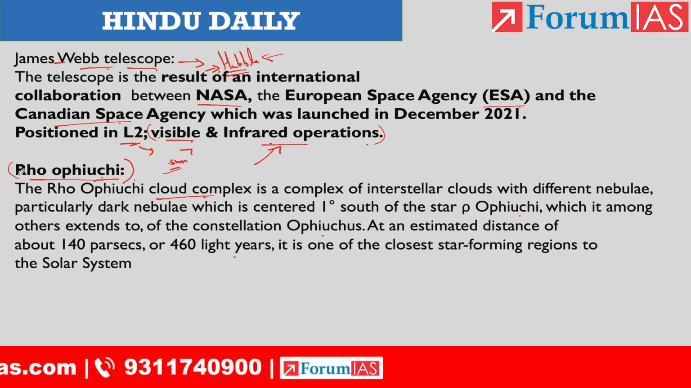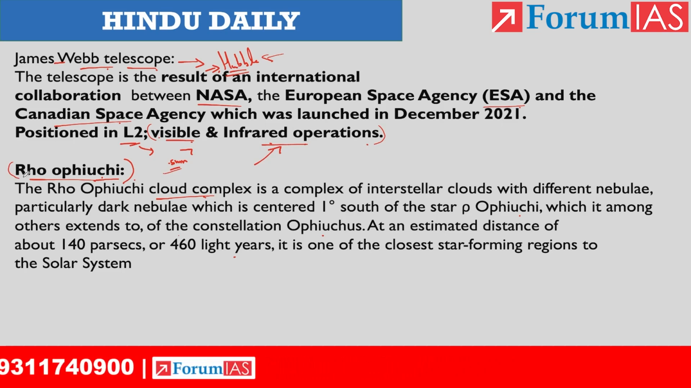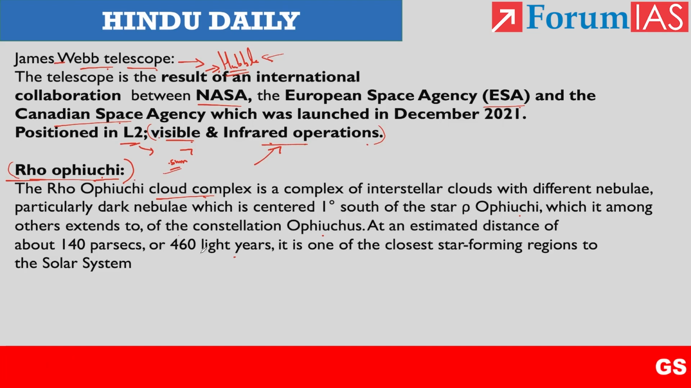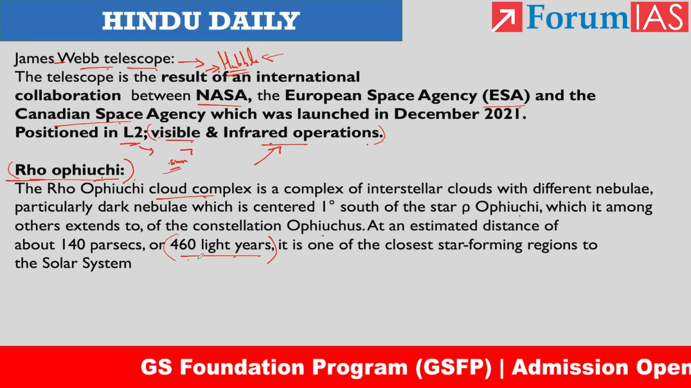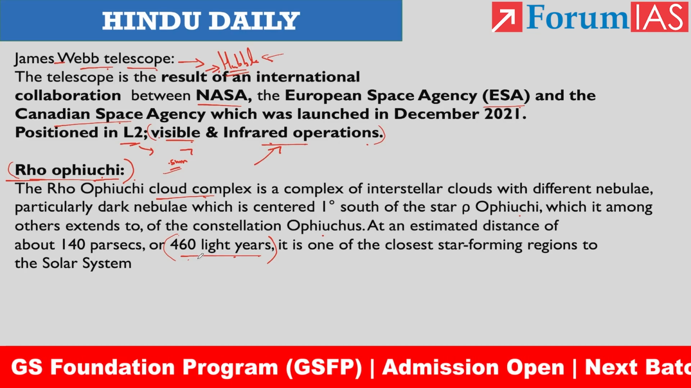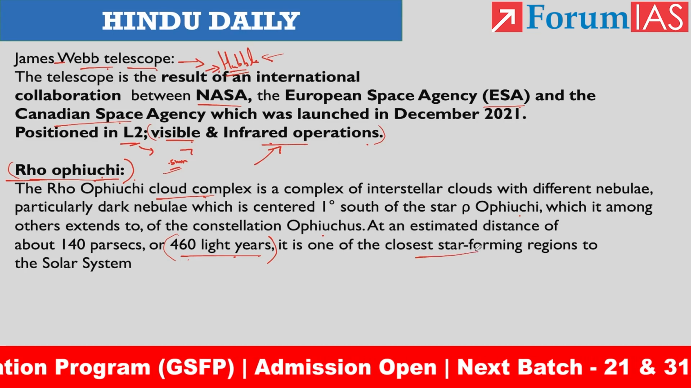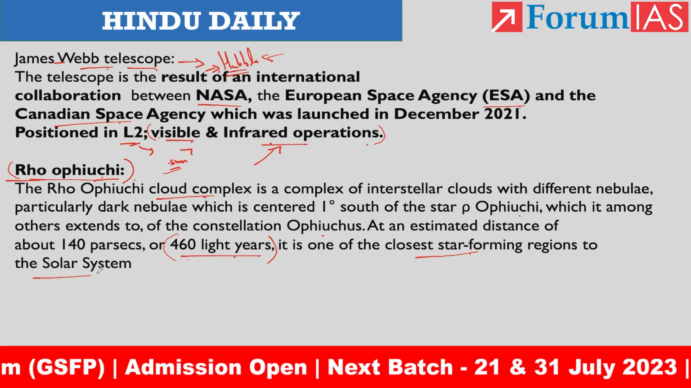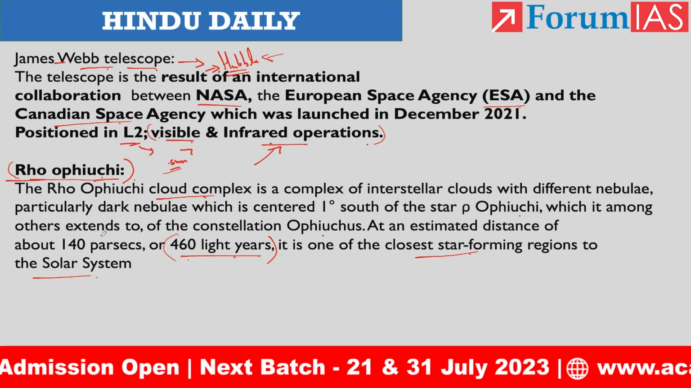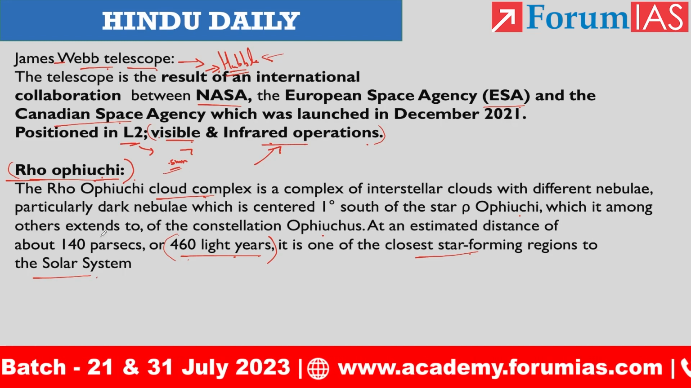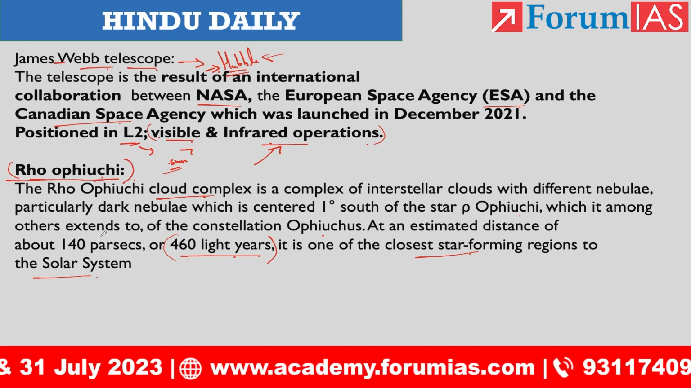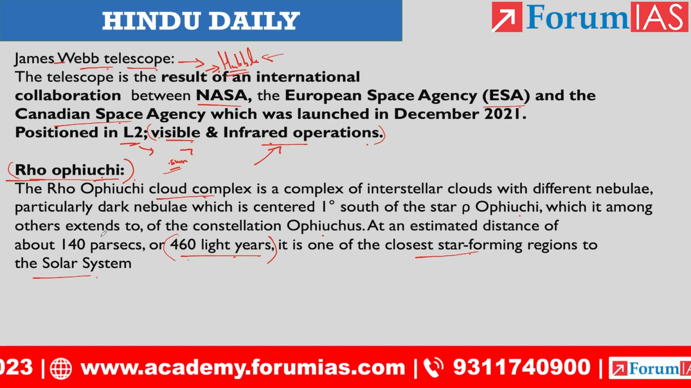So this is what has been described in the article. The 𝐂𝐶 is located almost 460 light years away from the Earth, which means it will take some 460 years for light to travel between the Earth and 𝐂𝐶. And they are the closest star forming regions to the solar system. As I already told you, the 𝐂𝐶 is the closest star forming region. So that's what the James Webb Telescope has been doing research on. Now with this note, let us move on to the last article.